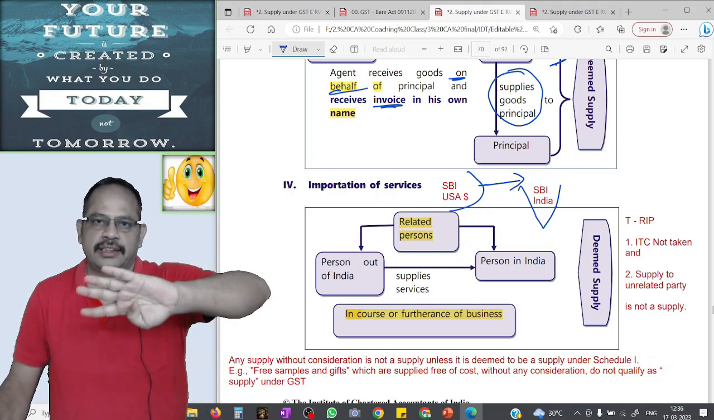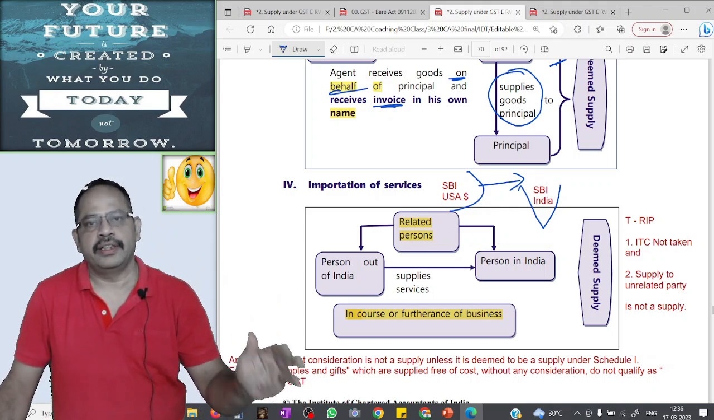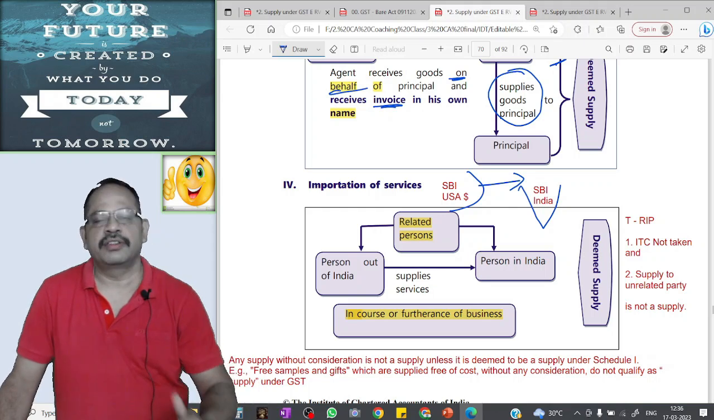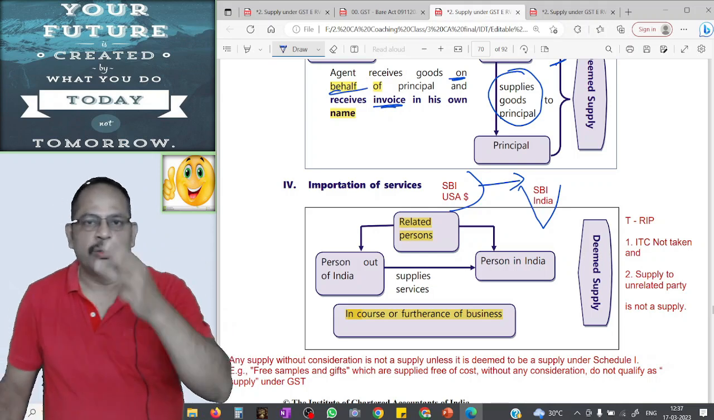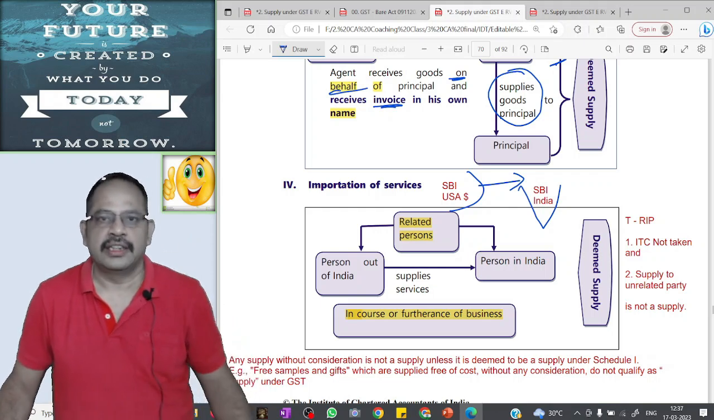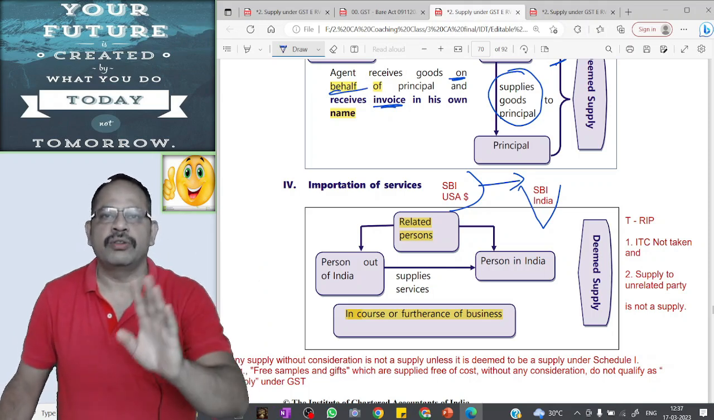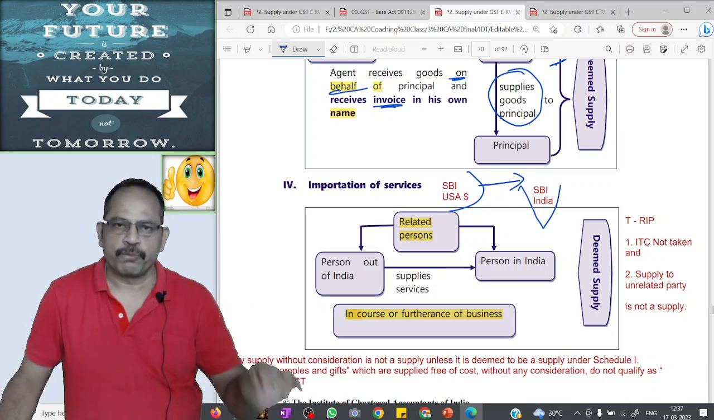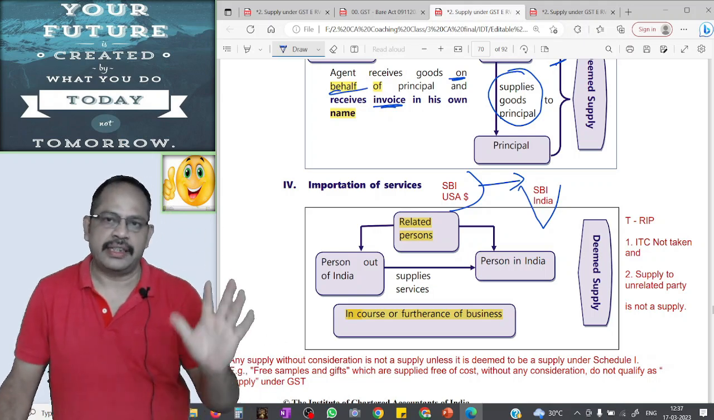In all these four cases, permanent transfer or disposal of business asset where ITC has been taken, supply between related parties or distinct persons, supply between principal and agent, importation of service from related persons in the course of furtherance of business, out of three conditions, two conditions are satisfied. There is a supply of goods or services. The supply is in the course or furtherance of business. The only condition missing is that it is without consideration. But in all these four cases, even though there is no consideration, it will be treated as deemed supply. It is a taxable event and GST will be attracted.